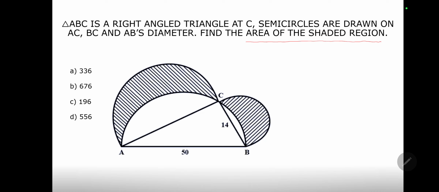Let's quickly try to solve this question. What has been given? ABC is a right angle triangle at C. This is a 90 degree angle, so we have a right angle triangle and we can apply the Pythagoras theorem. Semicircles are drawn with AC, BC, and AB as diameters. This is a semicircle, this is a semicircle, and this whole third one is a semicircle. Find the area of the shaded region.